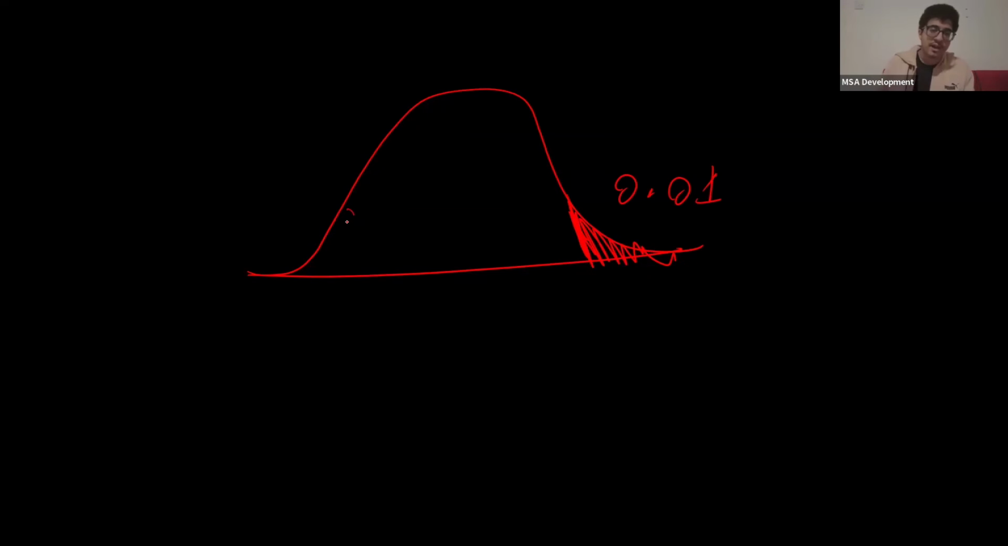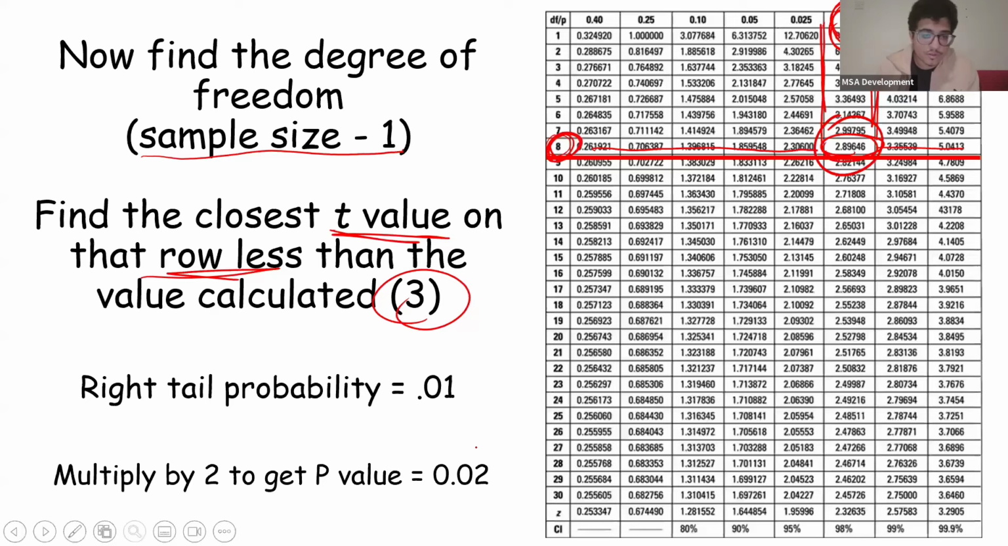So if we want to find this side, we multiply this by 2. So this is also 0.01, and then we get a total of 0.02. So our p-value here is 0.02. Regardless, the chance of this happening is extremely low. It's less than 5%. It's 2%.